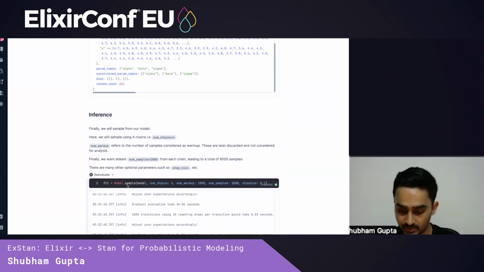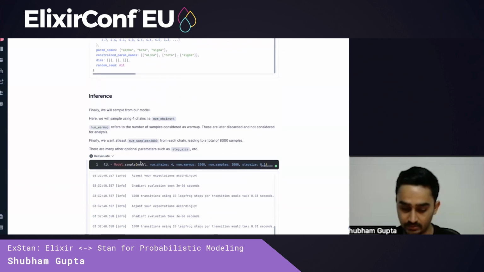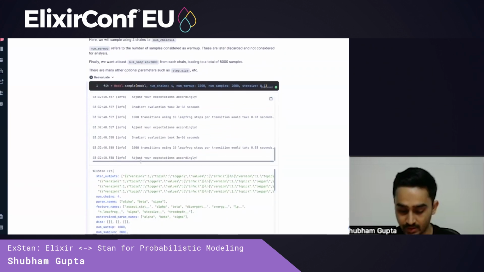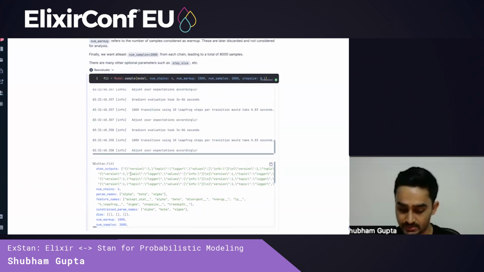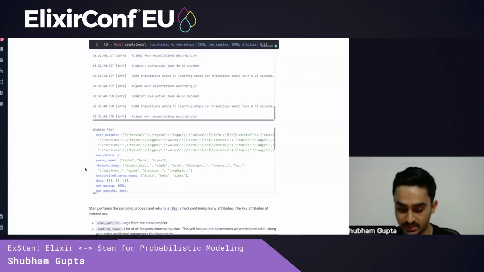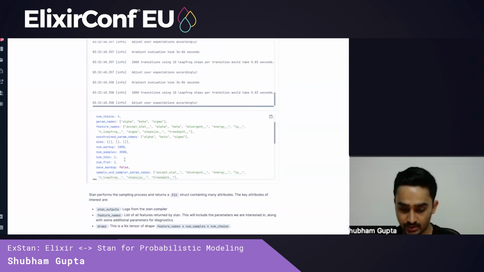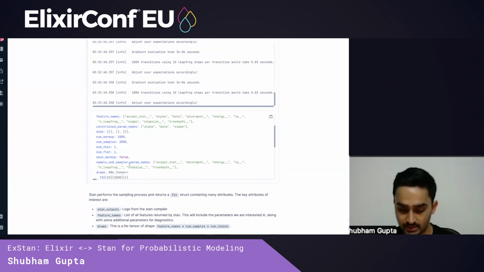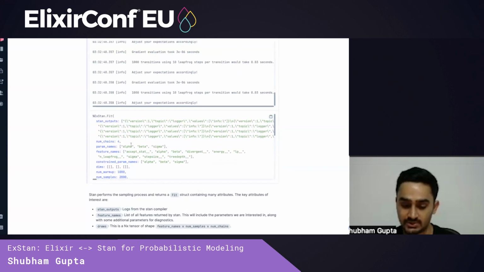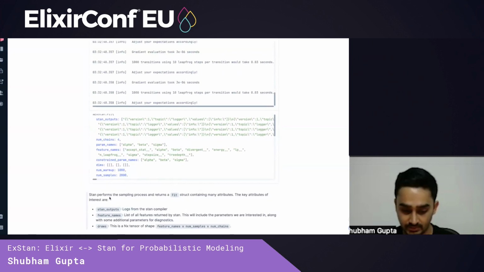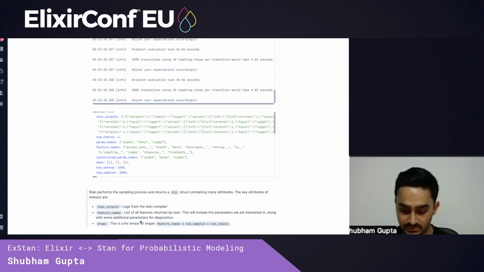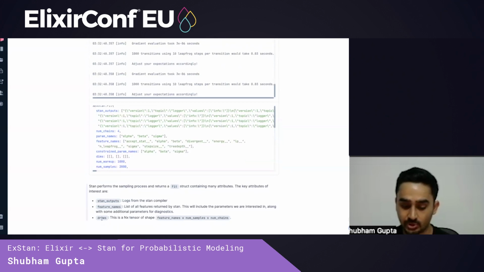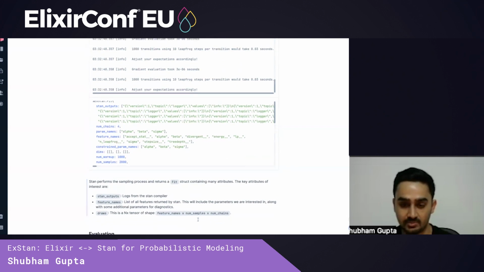So once we run the sampling, what we will get as output is a struct of type exstan.fit. The key attributes here are stan outputs, which is the actual JSON output returned by the stan compiler. Feature names, which is the list of all features returned. So this includes alpha, beta, sigma, along with a few diagnostic features. And finally, an attribute called draws, which is an NX tensor of shape feature names, num samples, num